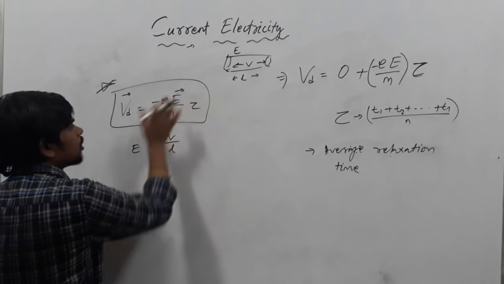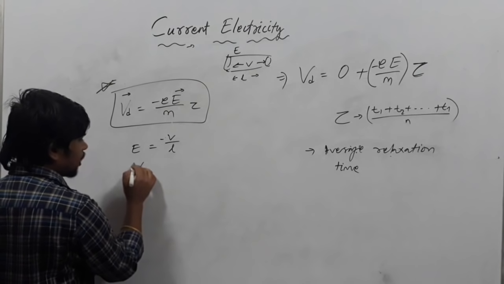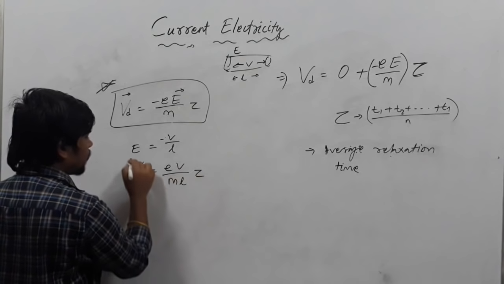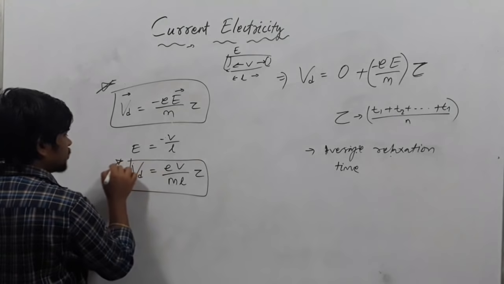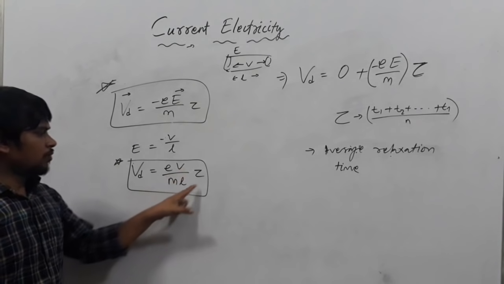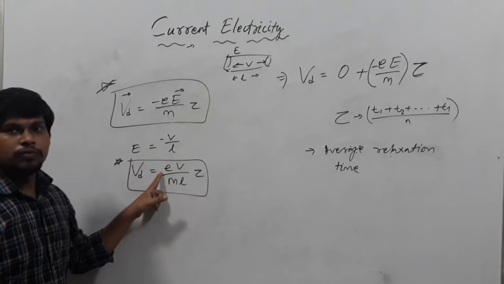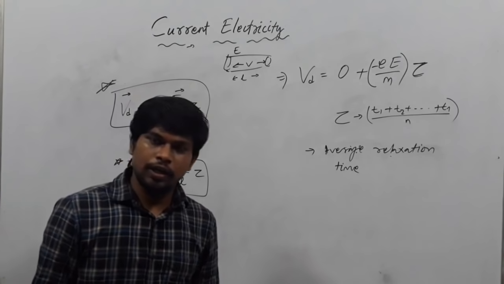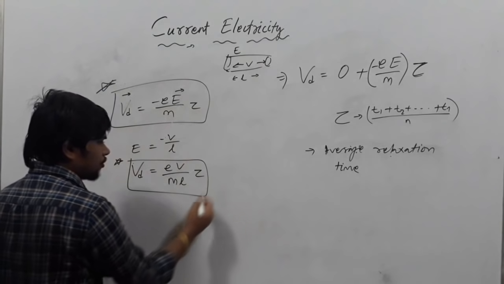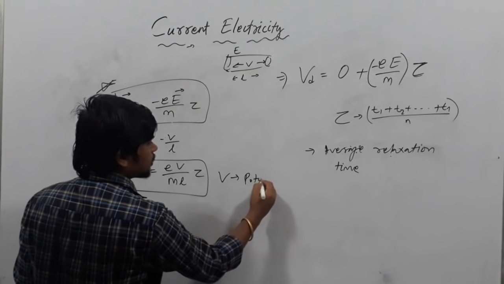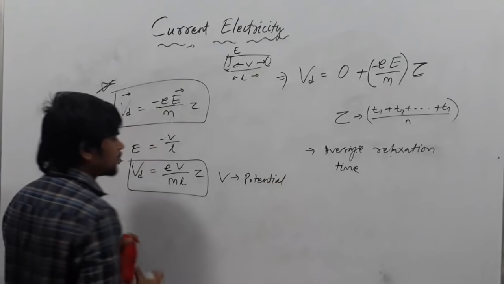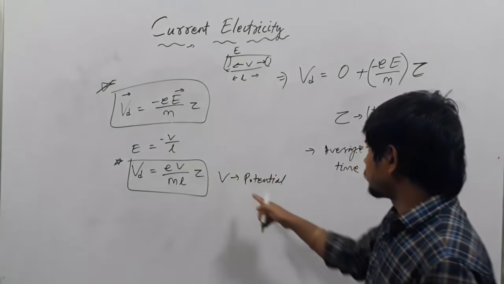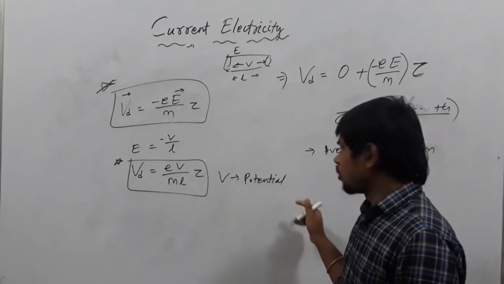So if we put this formula here, then Vd will be how much? eE/m tau. Remember this formula, eV/ml tau. Why is this negative sign removed? Because potential is a scalar quantity. Here you can write V equals potential. V is the potential difference across the conductor.